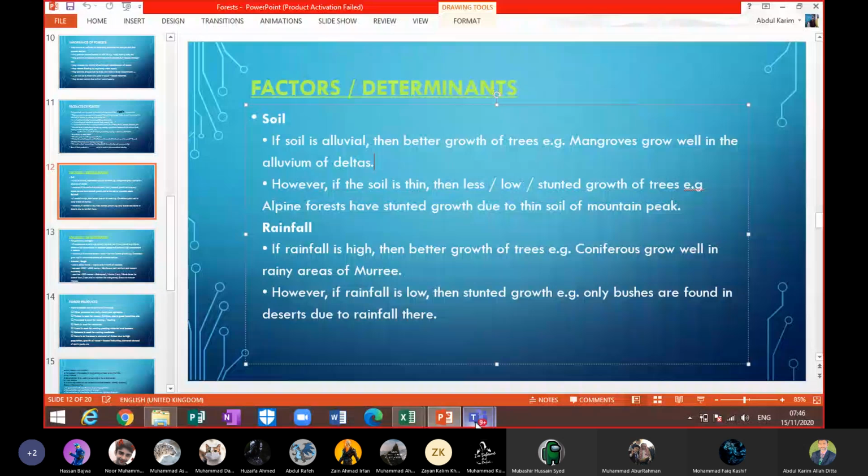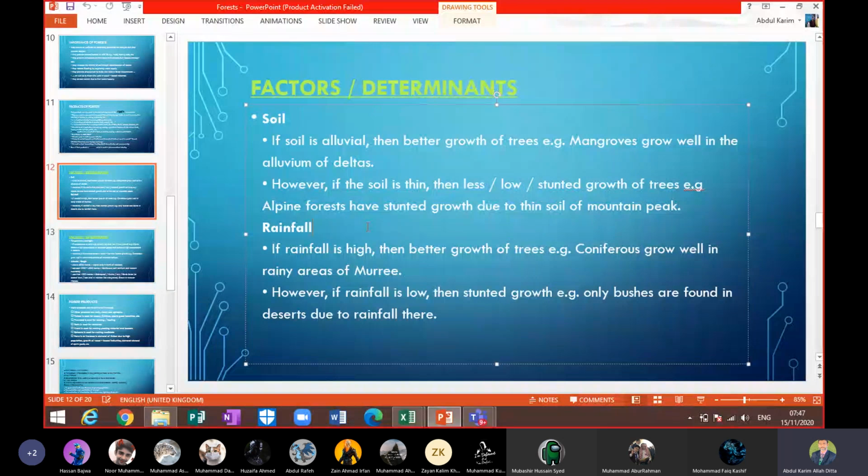How does soil determine the amount of vegetation and number of trees? If the soil is alluvial, there is better growth of trees. The upper Indus plain and lower Indus plain have alluvial, rich soil, where a number of trees grow and have better growth. For example, mangroves grow well in the alluvium of deltas.